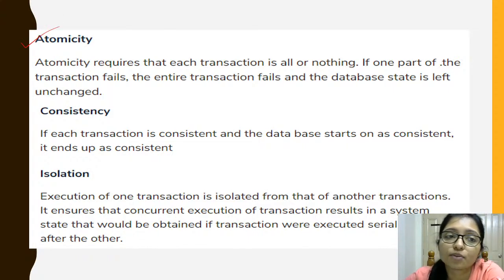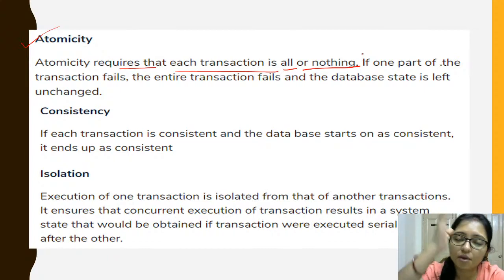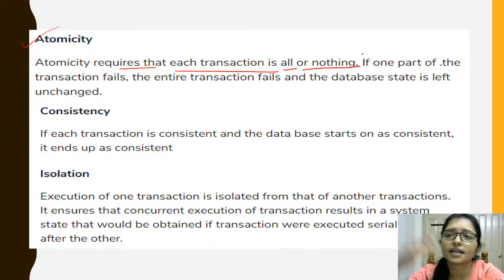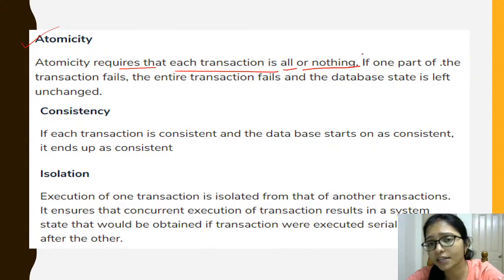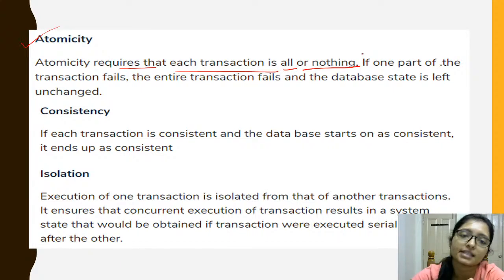What is atomicity? Atomicity requires that each transaction is all or nothing. That means you have to do the whole transaction: from my account it will be deducted, and finally it will be added to my brother's account, that is the total transaction. If anyhow one step is missed, even the last step, then we have to revert it, right?